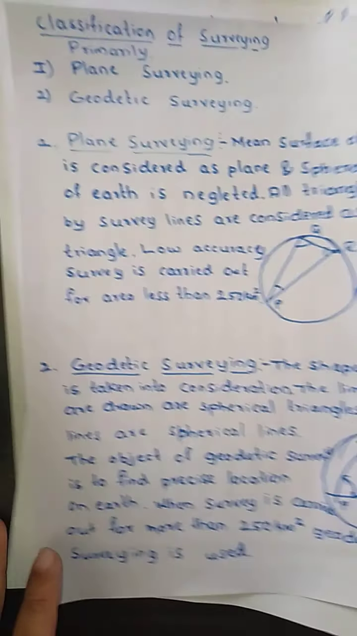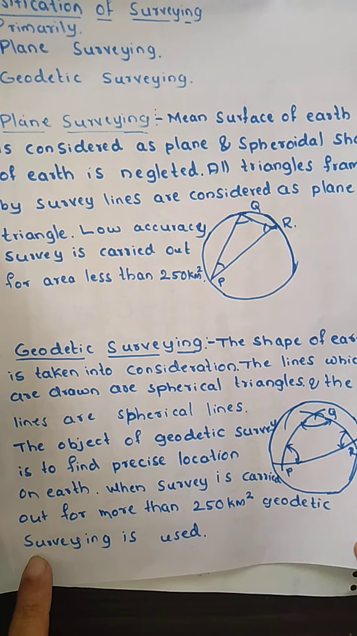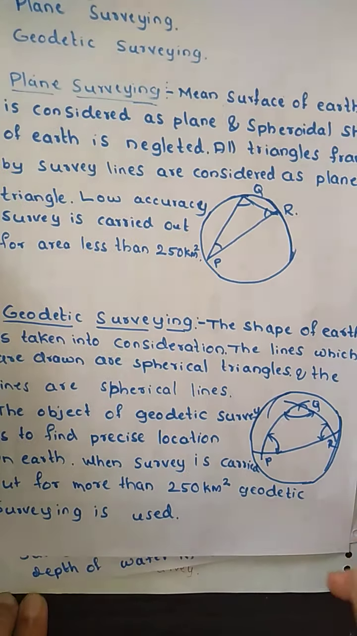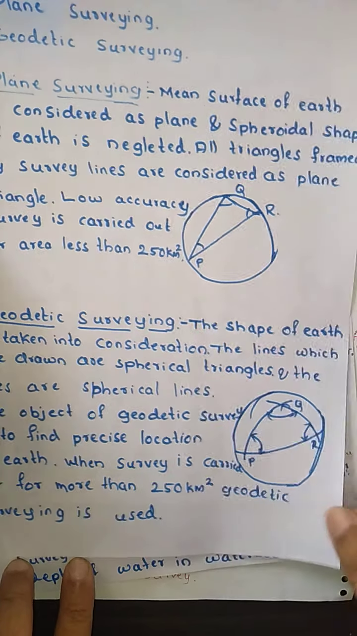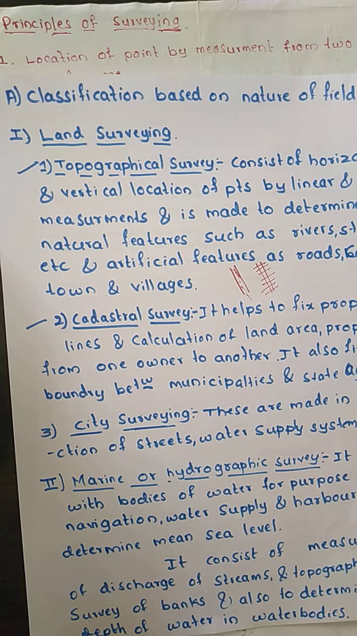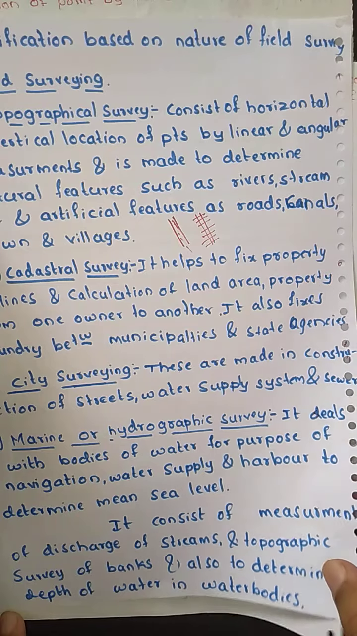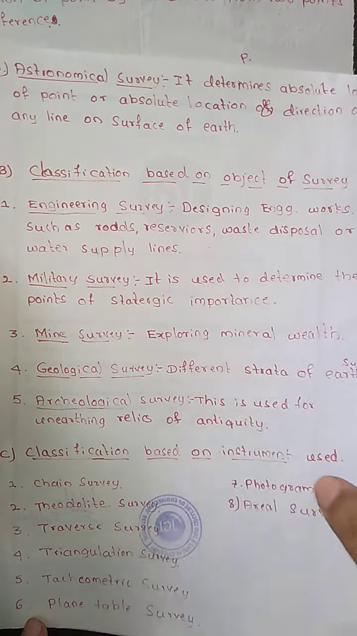In plane surveying we consider the earth surface as a plane, and in geodetic surveying we consider the earth surface to be spherical in shape. So the triangle formed has straight lines in one case, and spherical lines in the other. Then we have the classification based upon the nature of the field. In land surveying we have three types: topographic, cadastral and city. The marine or hydrographic survey is done on a water surface, and the astronomical survey is done for astronomy.